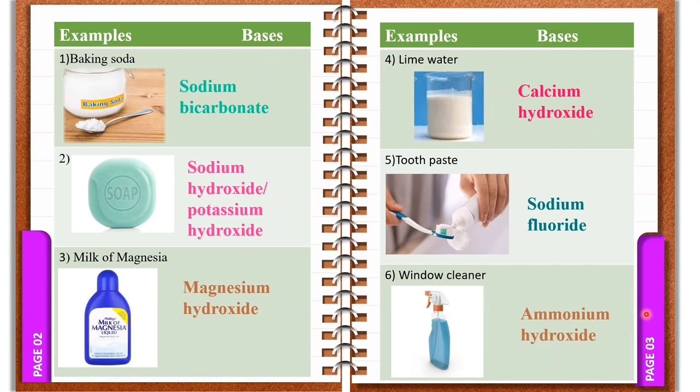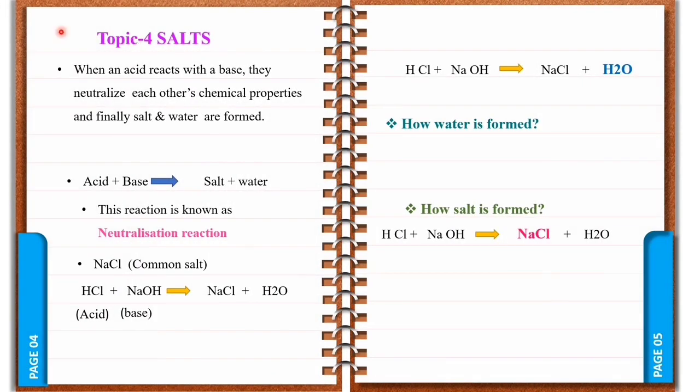Now let's move to topic number 4, salts. So here we will discuss how salts are formed. When an acid reacts with a base, they neutralize each other's chemical properties and finally salt and water are formed. So here acid reacts with the base, we get the product salt and water.